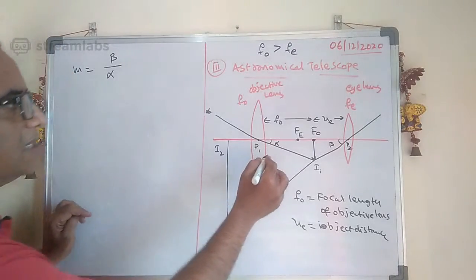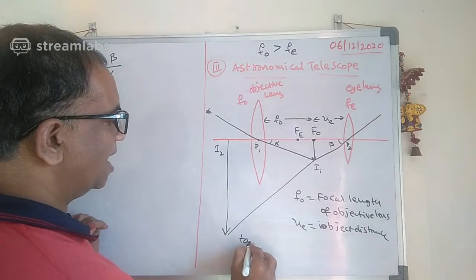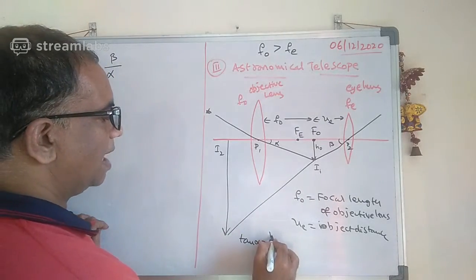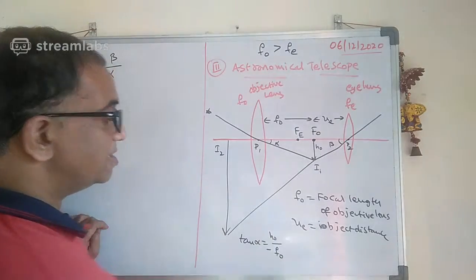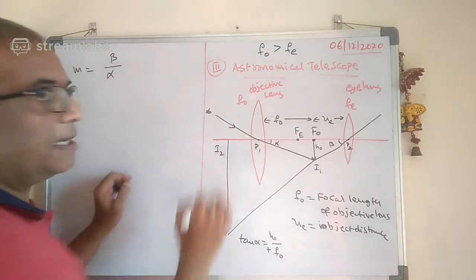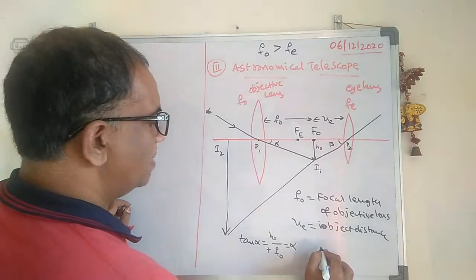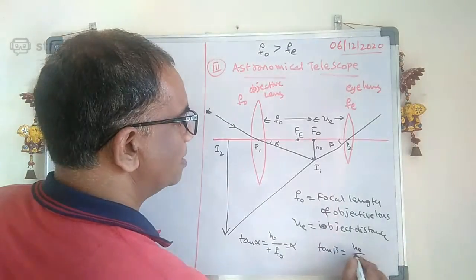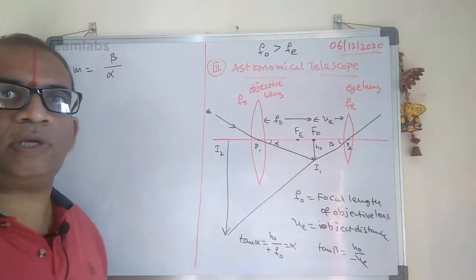See in this diagram, this is P1, this is F0, this is I1. See carefully, what is tan alpha here? The tan alpha is nothing but the height of the object divided by F0. Oh sorry, this is plus F0, because this side is the incident ray. This is alpha. Now tell me what is tan beta? It is H0 by minus UE.